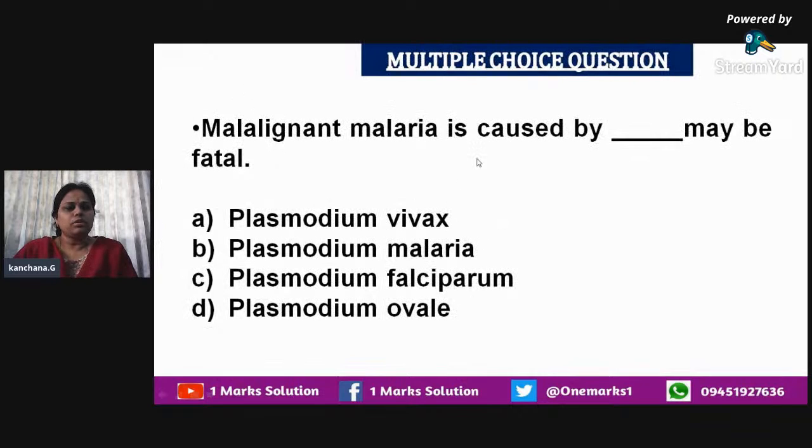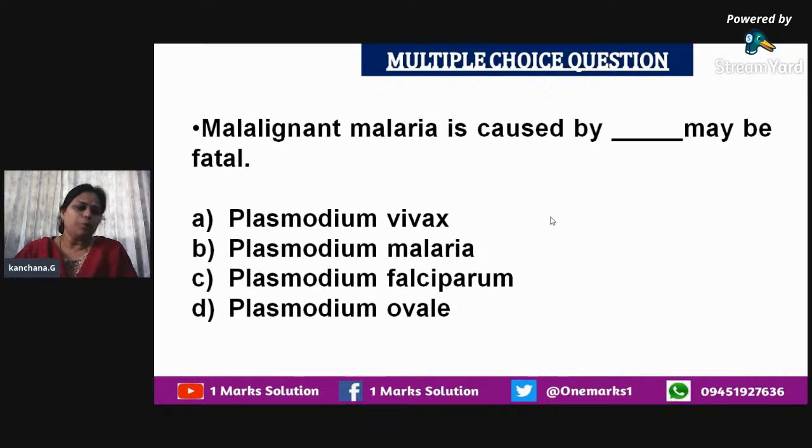Since I just told you that we have already read about malaria, we know the various forms of malaria too. The malignant malaria is caused by which one of these species? As we are concerned about the species of the Plasmodium genus, there are various species like Plasmodium vivax, Plasmodium malariae, Plasmodium falciparum, and Plasmodium ovale.